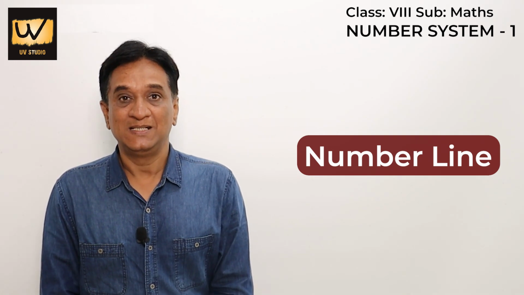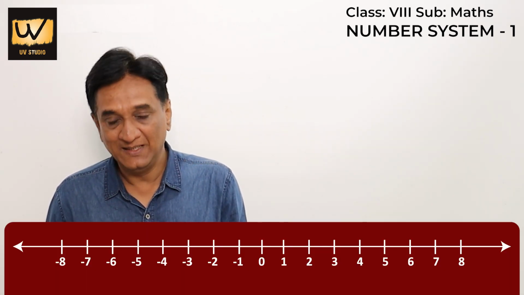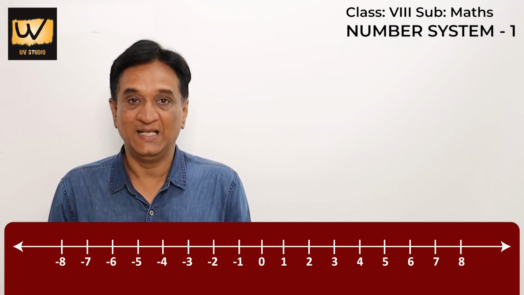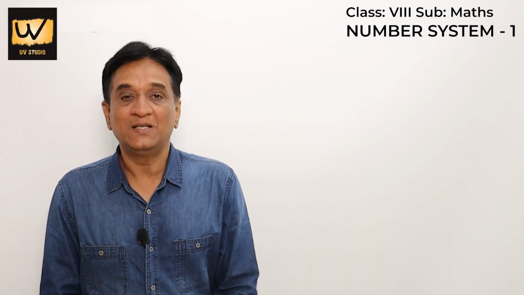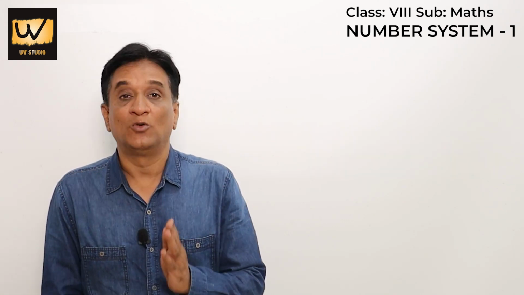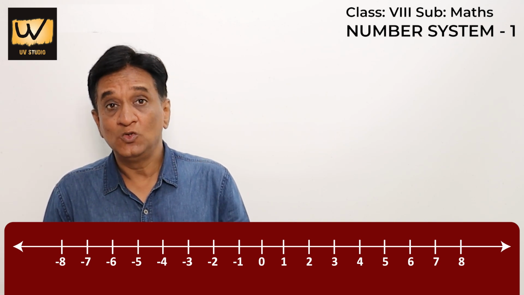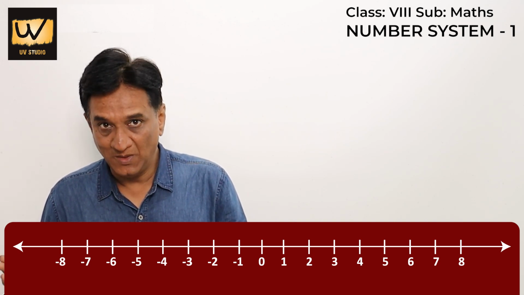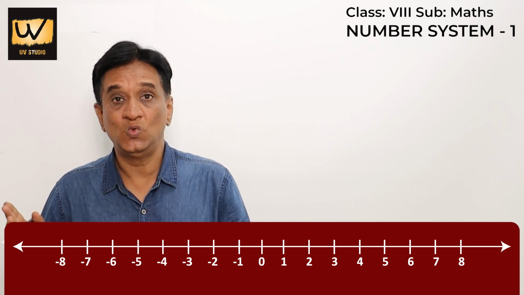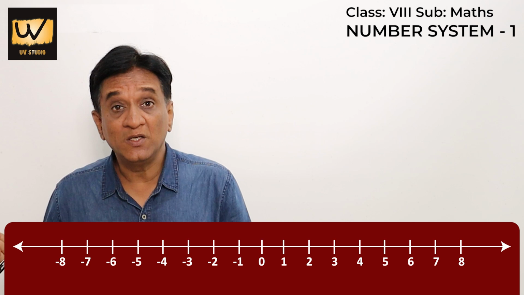On a number line, as you know, there is an origin. On the right side, there are all positive numbers, and on the left side, they are all negative numbers. So let us study something more from this number line. From the origin, if you imagine you start walking to the right on the number line, all the numbers which you have are 1, 2, 3, 4 up to infinity. All these are positive numbers.